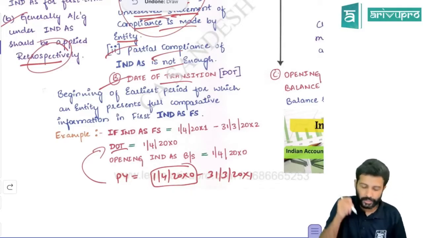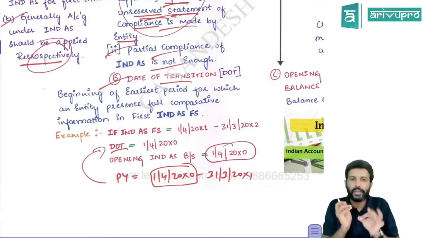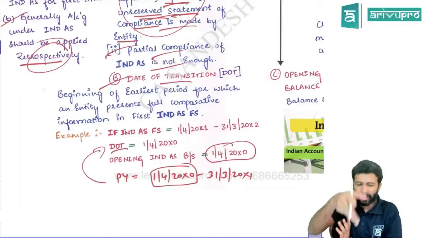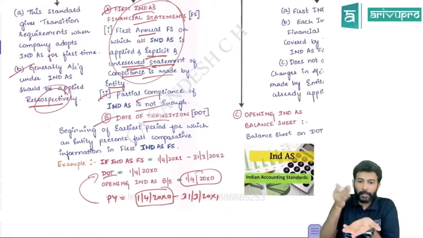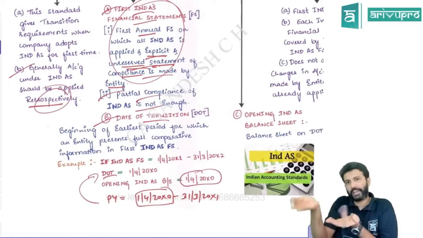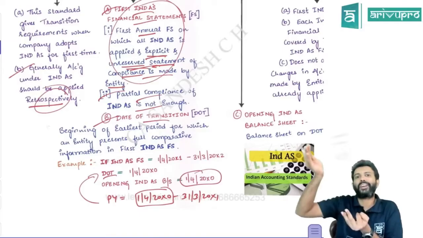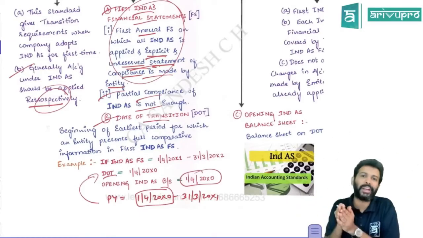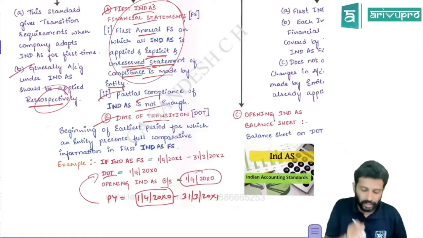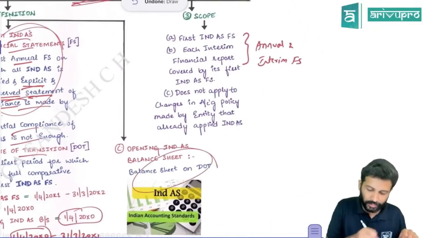Here, what is the date of transition? 1st April 20X0. So the balance sheet that you prepare on the date of transition, here we call the opening balance sheet. Because as a thumb rule, IND AS has retrospective application, but we prepare financial statements only for the current year and give comparative data for the previous year. We don't go beyond that. So if some data needs to be captured beyond that, how do you account for it? We need some component for that. That component is your opening IND AS balance sheet, which is prepared on the date of transition. That's what I've given here.